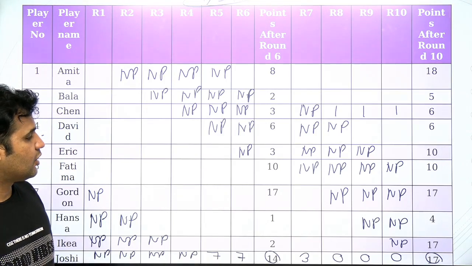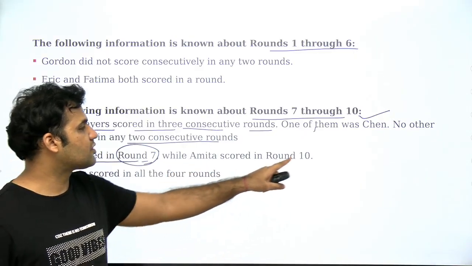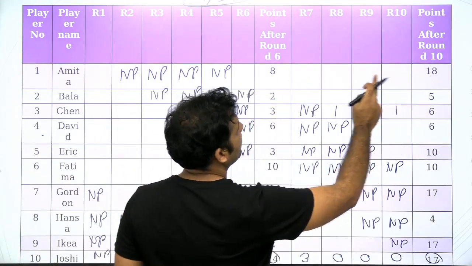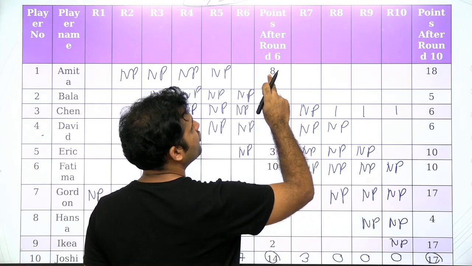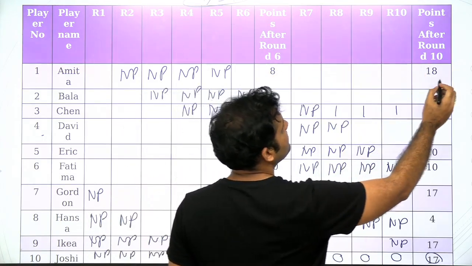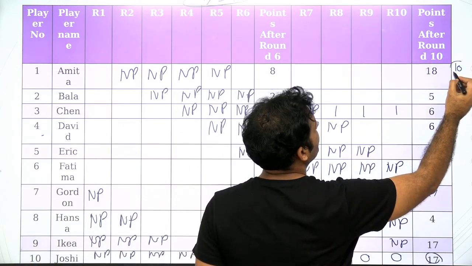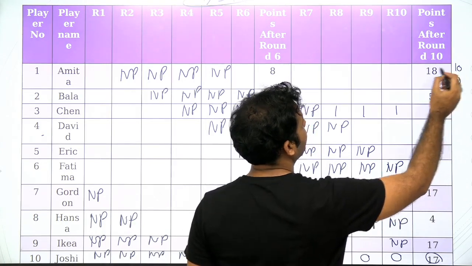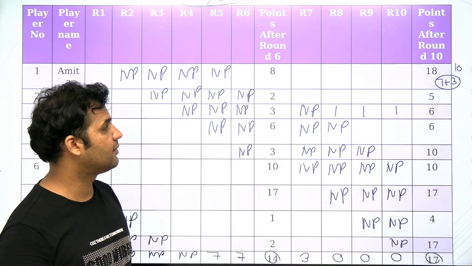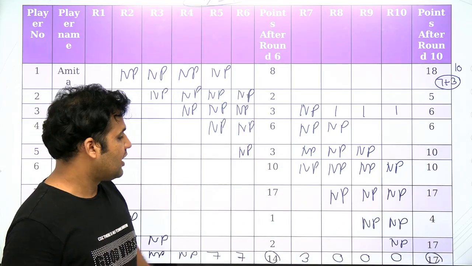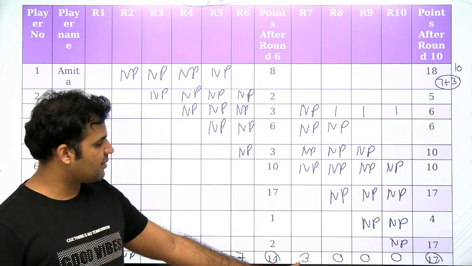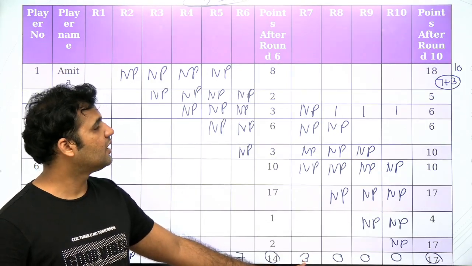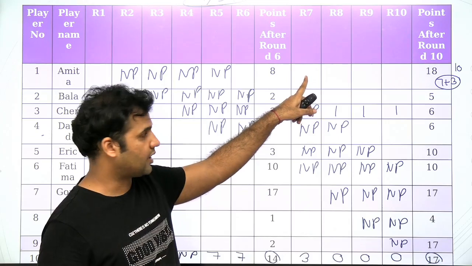Alright, and it is also mentioned that Amita is scoring in round number 10. See, the Amita score is moving from 8 to 18. There's an increment of 10. Now a score of 10 can be obtained only in the manner of 7 plus 3. Now we know that if 3 is coming over here, because the score of 3 is obtained by Joshin, that means 3 cannot come over here.